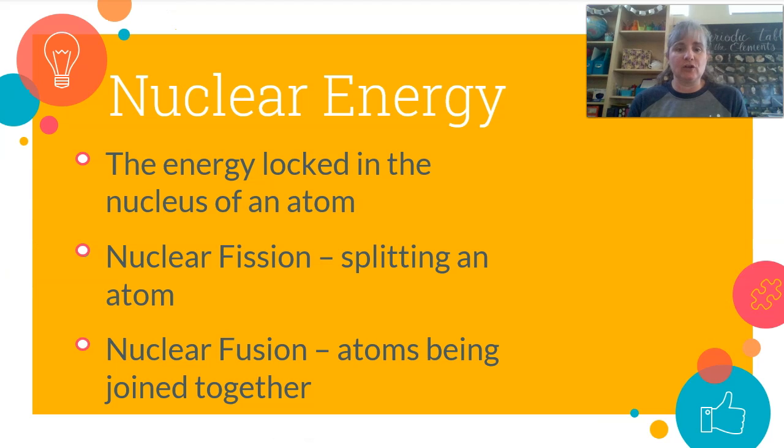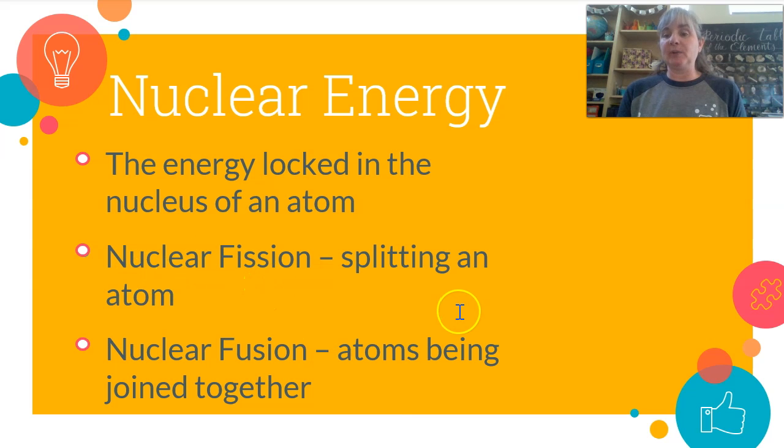All right, the next type of energy is nuclear energy. And we're going to have to go back a little bit. We have talked about nuclear energy before in terms of nuclear fusion, but it's the energy locked in the nucleus of an atom. So it's either splitting an atom up or joining an atom together. And it's that atomic level energy that we talked about with stars. So stars take atoms, take hydrogen, fuse it together to make helium, and that produces a ton of energy, that reaction of fusing that atom.